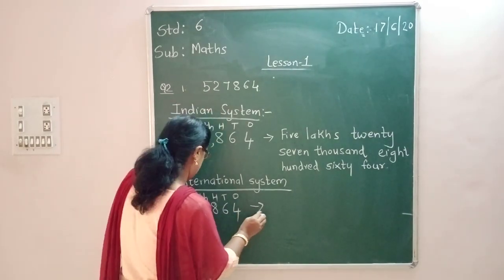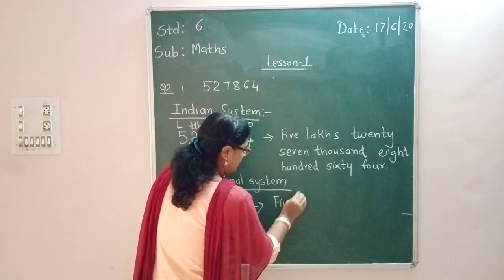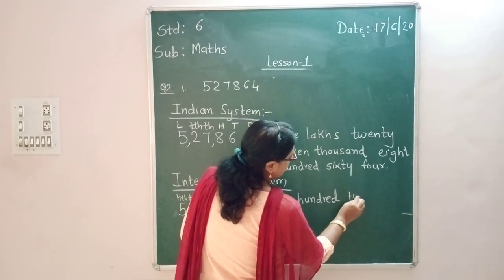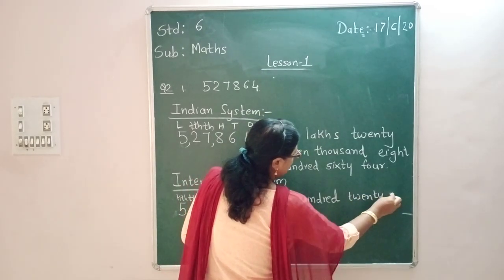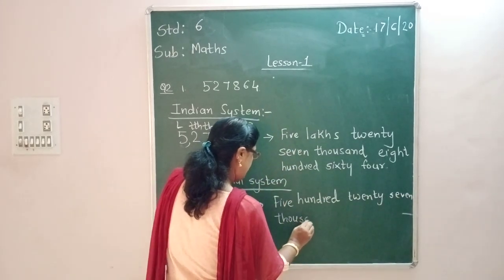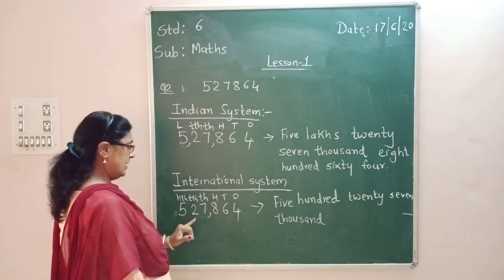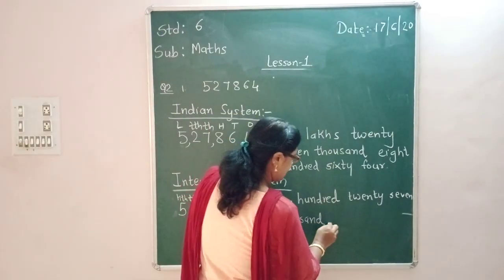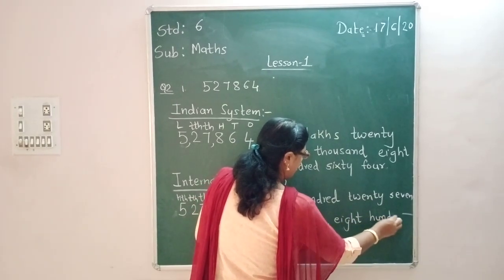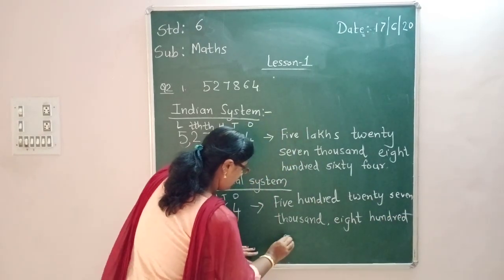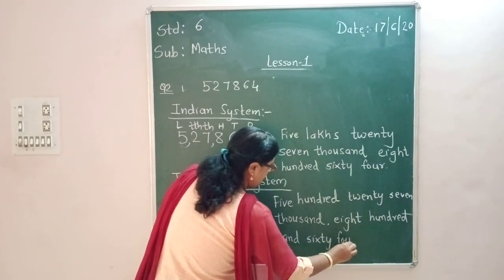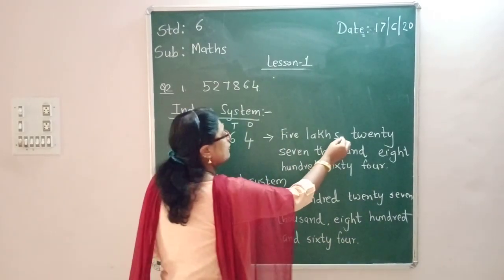So the number name will be 527,864. Like this way. Here also you have to put commas.